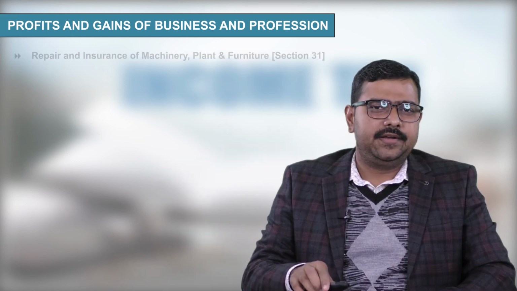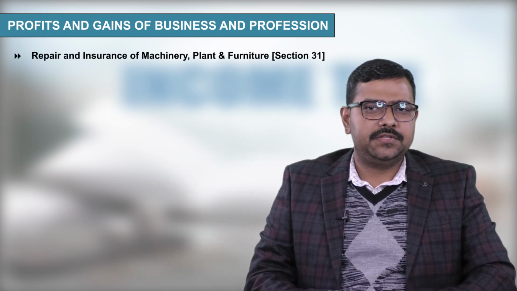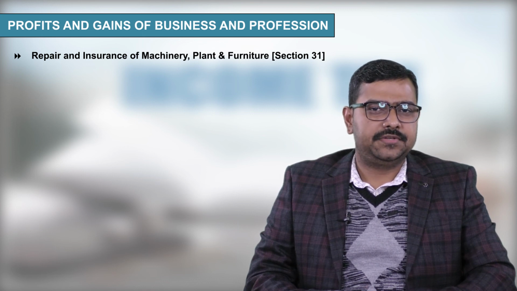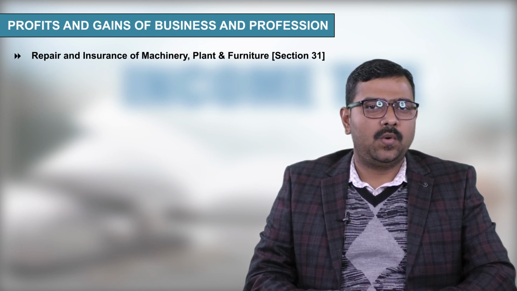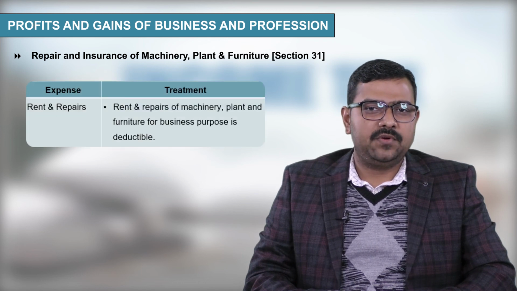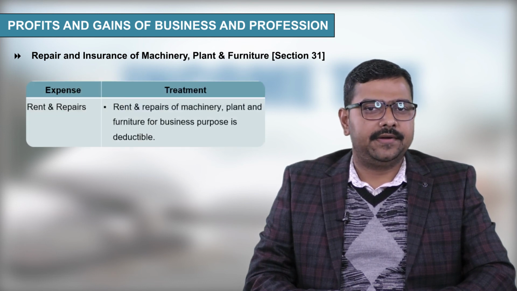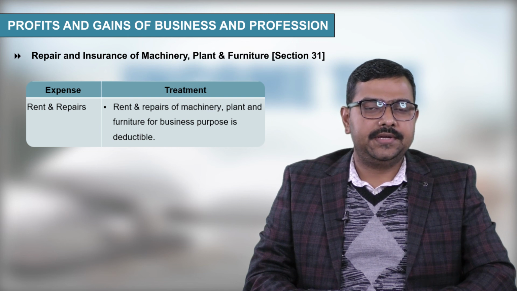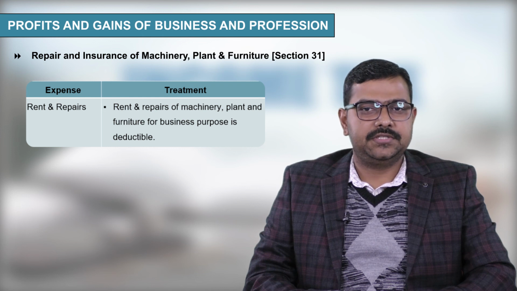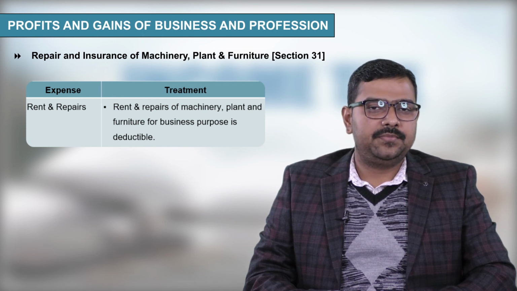Now suppose you have purchased the building and you are doing your business in that building, then depreciation shall be allowed to be debited in the profit and loss account under section 32, and depreciation we shall discuss in the next session. Next we have repair and insurance of machinery, plant and furniture, which is defined under section 31. If you have taken any type of machinery, plant or furniture on rent and you are paying rent and you are incurring some expenditure on repairs and maintenance of that machinery, plant or furniture, then it shall be allowed to be debited to the profit and loss account.